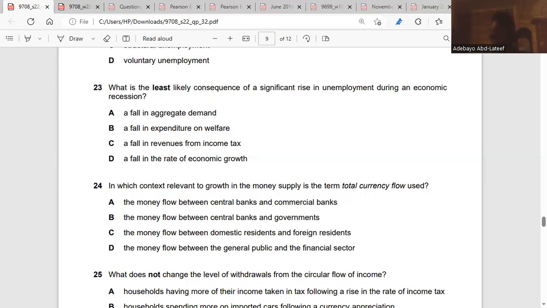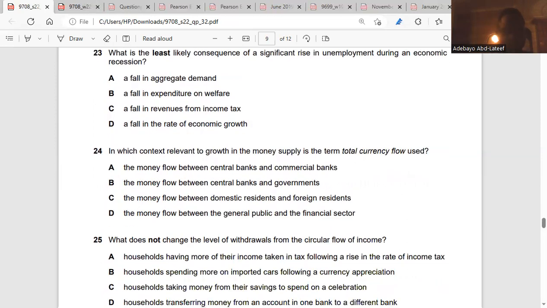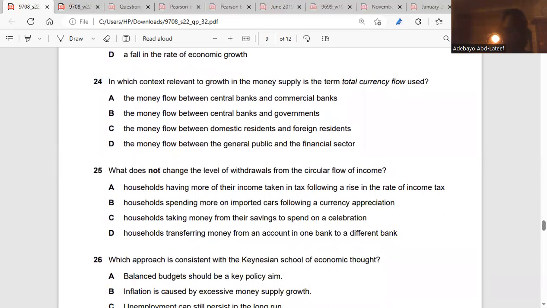Is it clear? 24. In which context relevant to growth and the money supply is the term total currency flow used? Total currency flow is about the amount the public are spending with the financial sector. The financial sector brings out the money and we spend the money. So that's D. Clear, right?